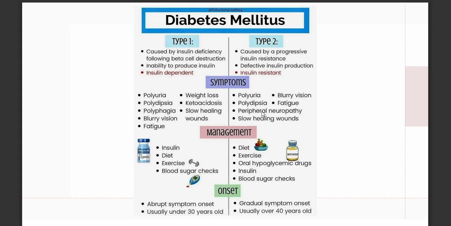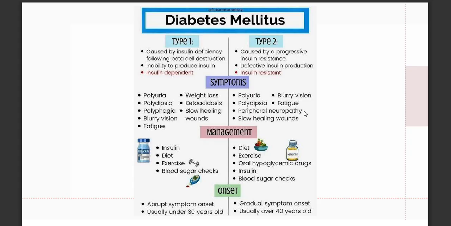Then for type 2, also in type 1, you have blurry vision and fatigue. Now, the difference in type 1 is that patients tend to lose weight. Meanwhile, in type 2, they experience peripheral neuropathy, or some would say numbness of the hands.